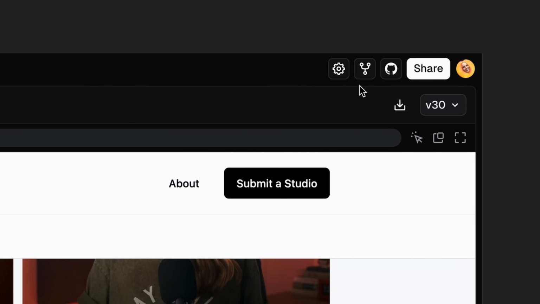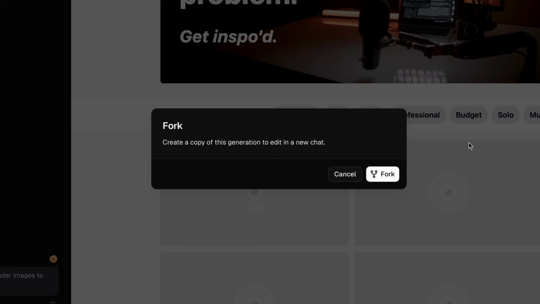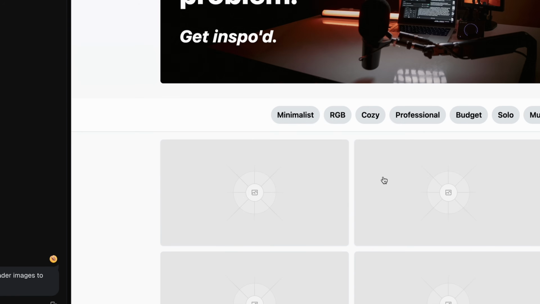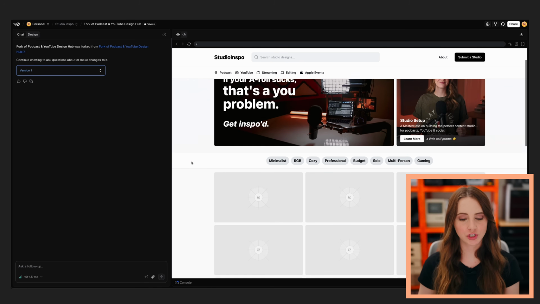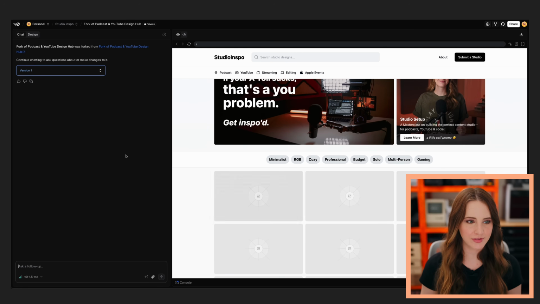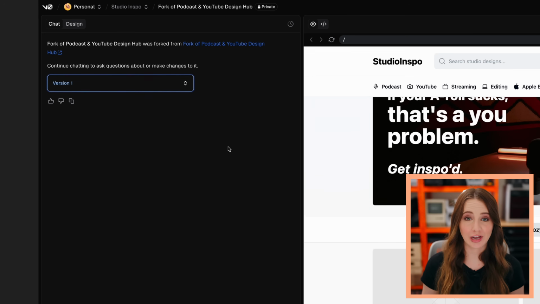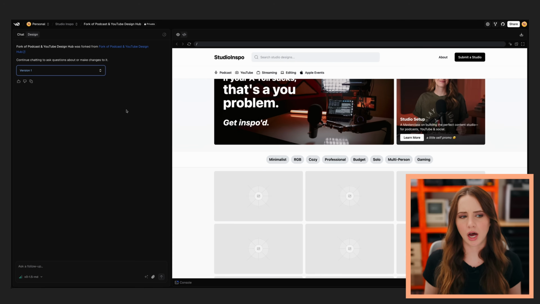So I would go back to V30, I would press fork into a new chat, fork, and then you have the working version of your website without any of the mess, and you're starting a new chat here. Now, of course, you don't have the same context that the previous AI had, so you're starting over there, but it does a pretty good job hopping right back into things.